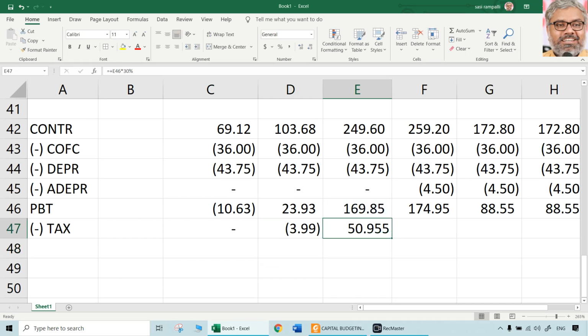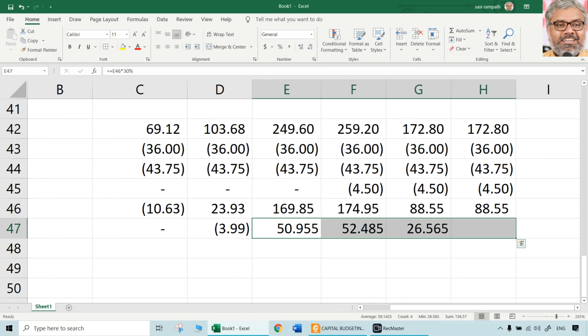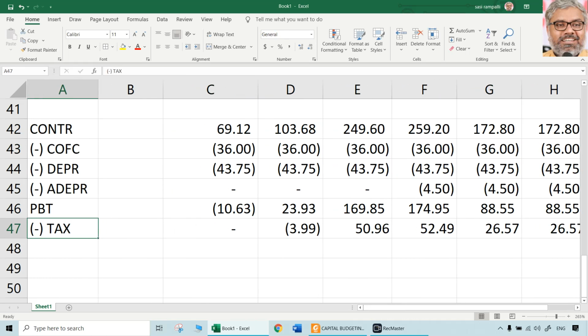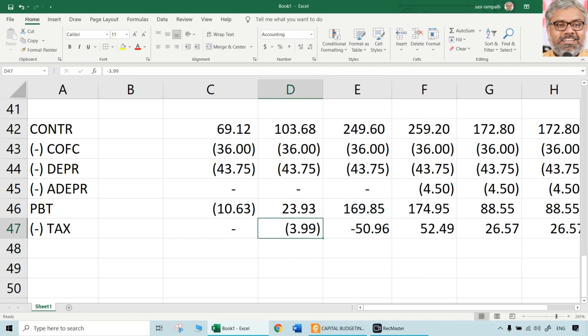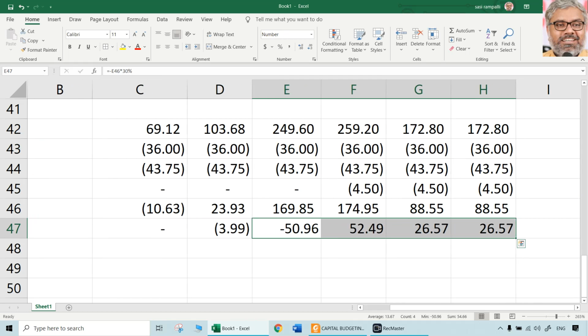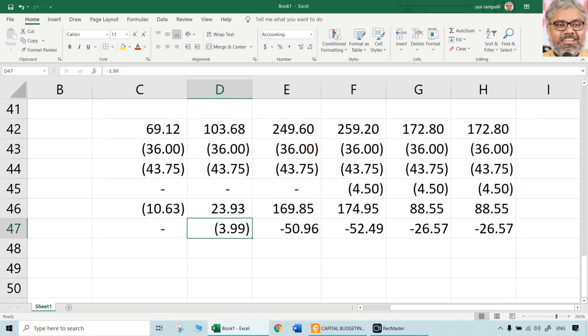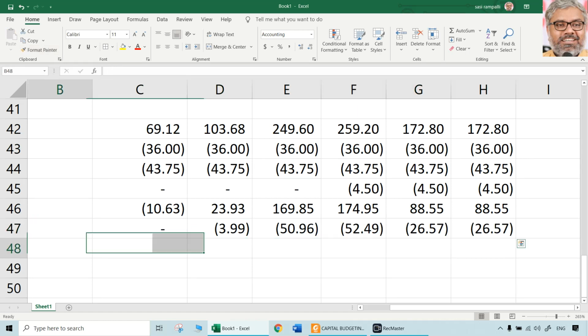There is no problem for other years. You can take 2 decimals, that is enough. Don't worry about more decimals. 2 decimals are generally enough. So this is a tax. But of course, this has to be negative in the sense for our calculation, which are supposed to be in bracket. That means tax has to be deducted.